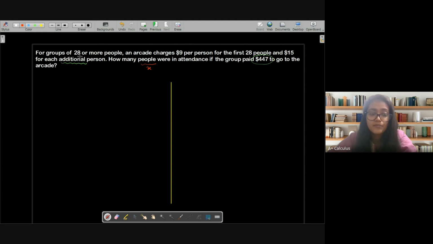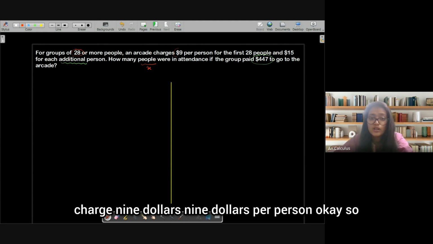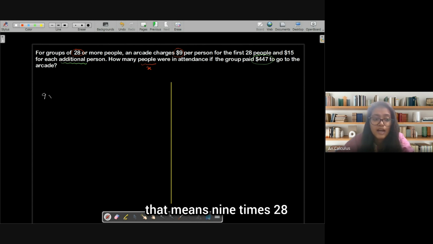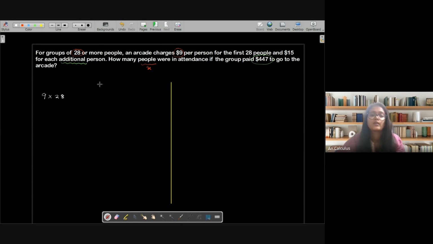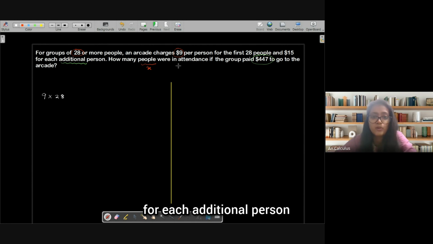If there are 28 people, the arcade will charge $9 per person, so that means 9 times 28, right? And if you have more than 28 people, then for each additional person, the arcade will charge $15 per person.